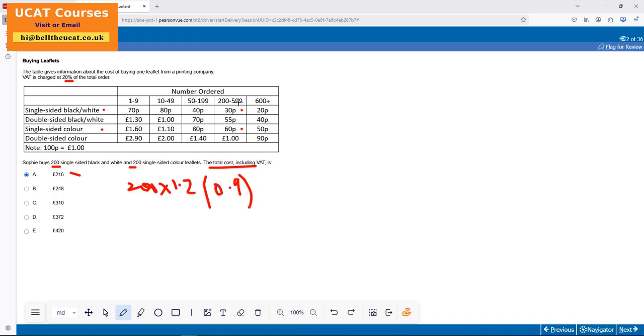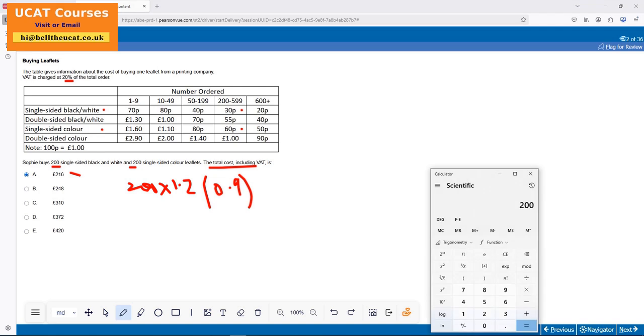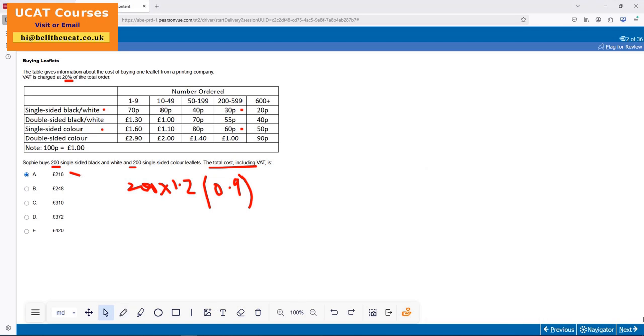If there was a difference, you would have taken away. So I did 60p plus 30p, 0.9. Boom. So there we go. We've got 200 times 1.2 times 0.9. There you go, 216. Right, that's the answer. Righty, moving on to our next question.